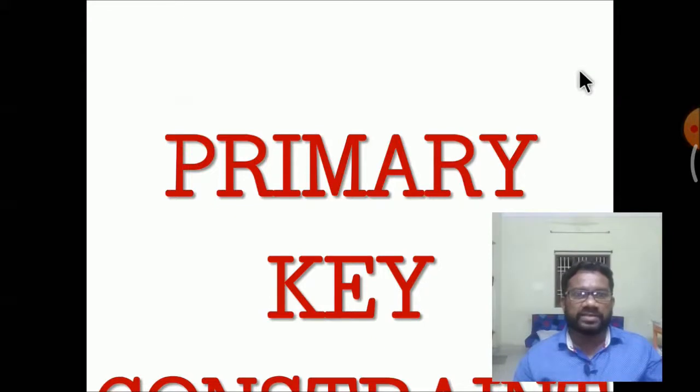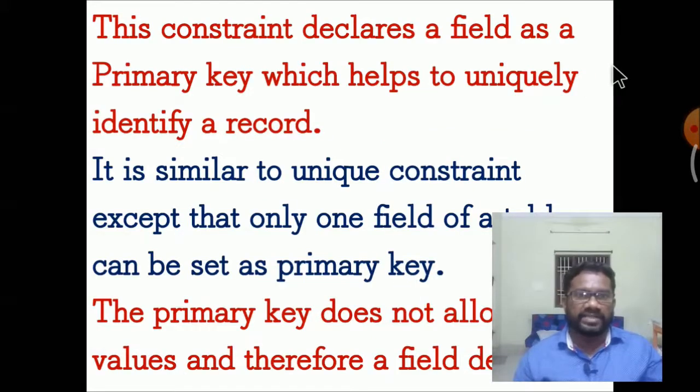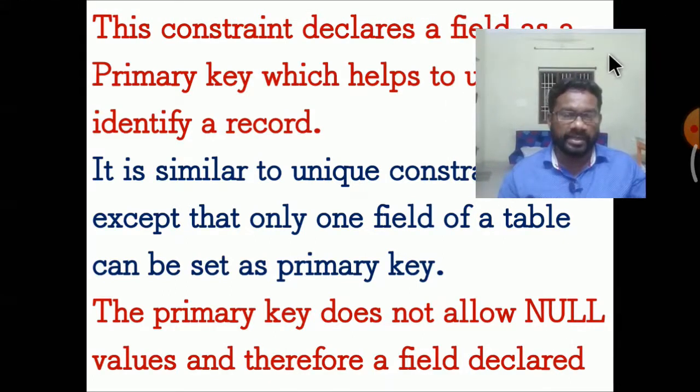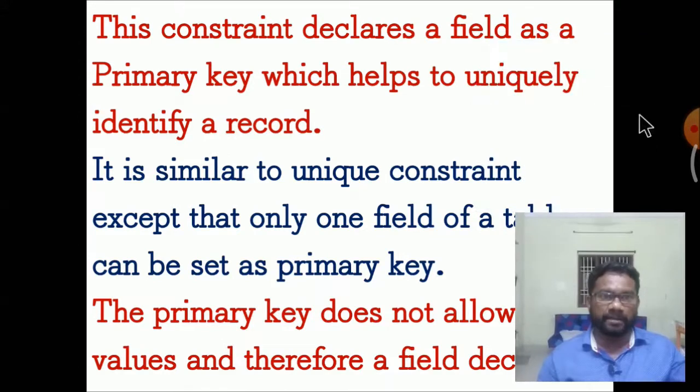Primary key constraint. This constraint declares the field as a primary key, which helps to uniquely identify records. It is similar to the unique constraint, except that only one field of the table can be set as the primary key. The primary key does not allow null values.